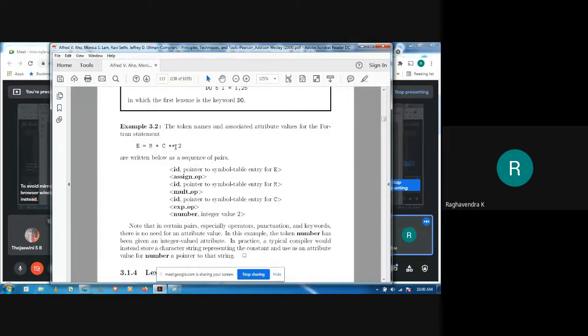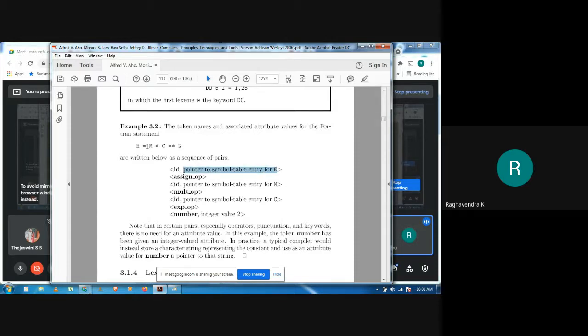This is the exponent operation that is used in the Fortran language. So what are all the tokens that are returned by this statement? That is one thing that we need to look into. So E, what is E? E is an identifier, correct? So it will generate this particular token. What token will it generate? It will generate ID followed by a pointer to the symbol table for entry E. So E will be entered into the symbol table, and that pointer is going to be associated with the token.